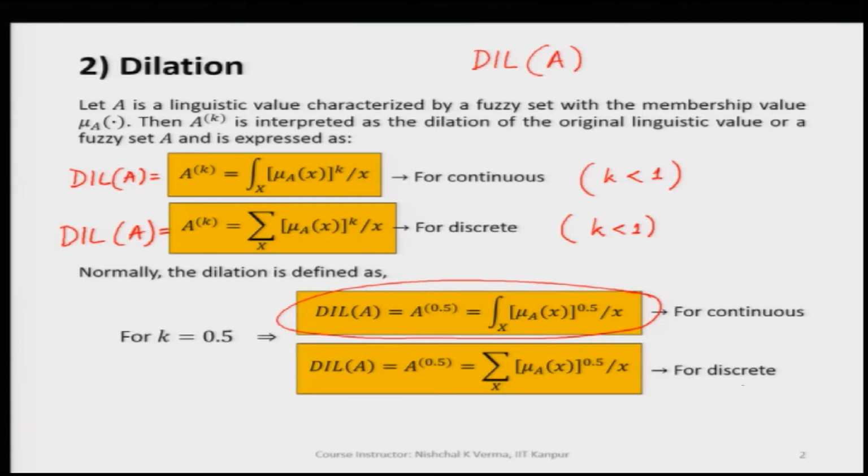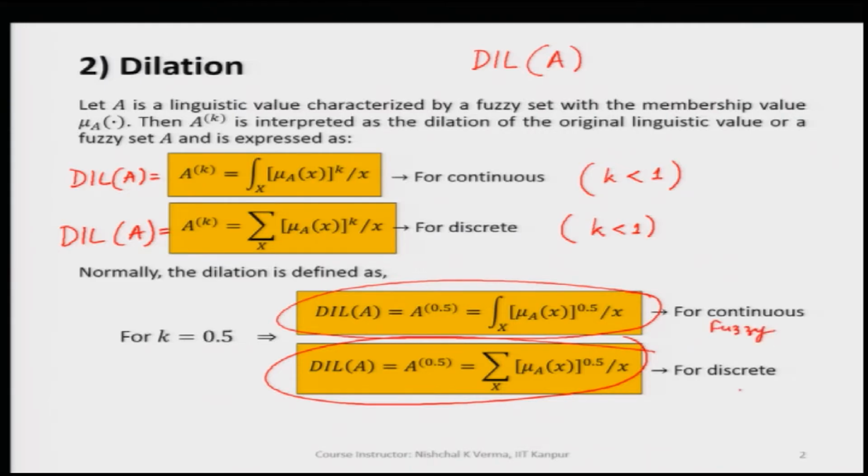Similarly, for a discrete fuzzy set, A raised to the power 0.5 within the bracket is equal to the summation over the universe of discourse capital X of mu A of x raised to the power 0.5 by x. So, this is for the discrete fuzzy set.